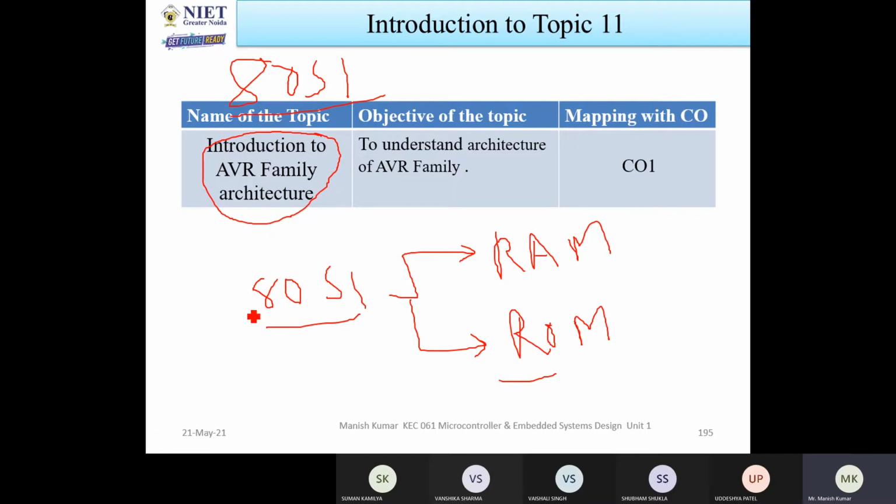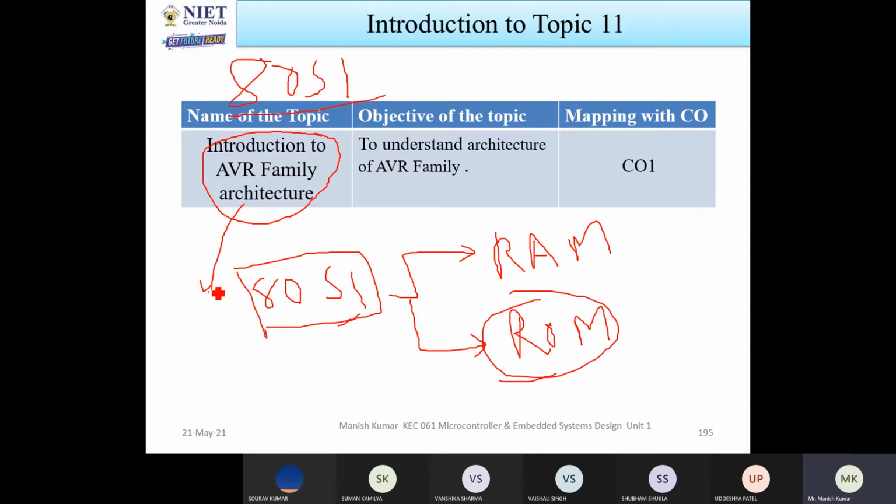Whenever I'm talking about the 8051 program memory, the ROM, and now when you are talking about AVR family architectures, you can add external ROM. What is the benefit of adding external memory? Let us consider you are buying an 8051 with a ROM capacity of 5 kilobytes.